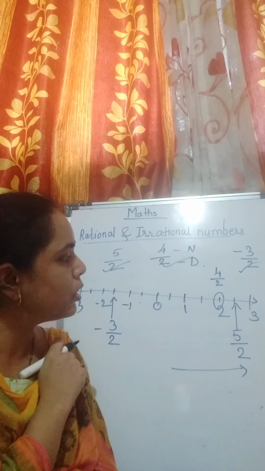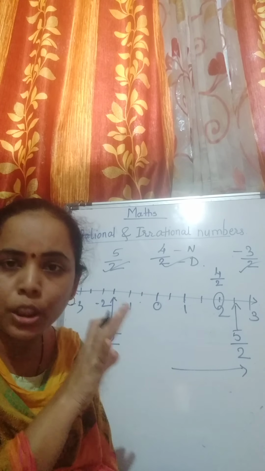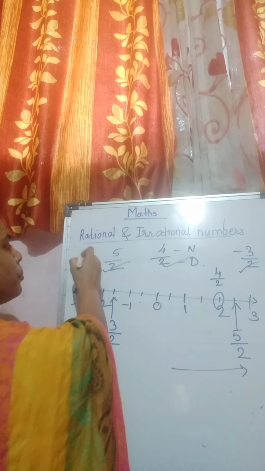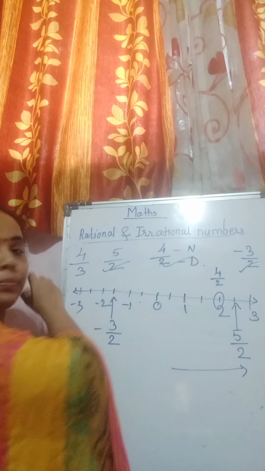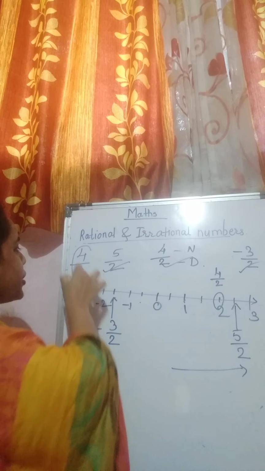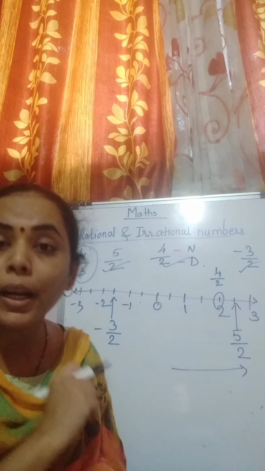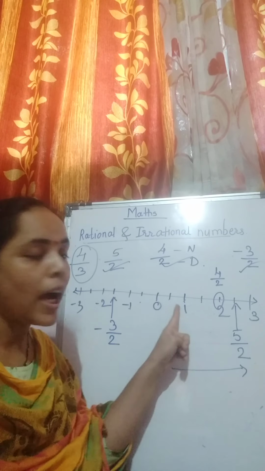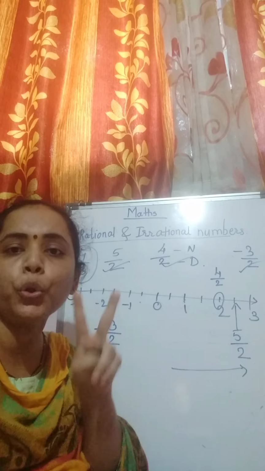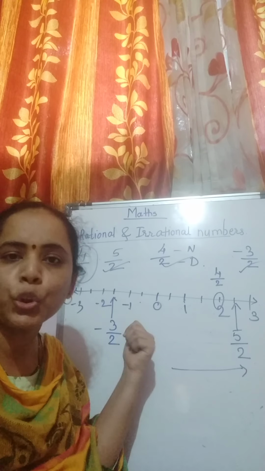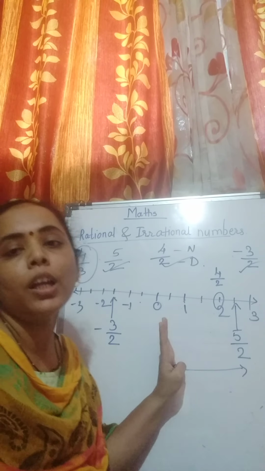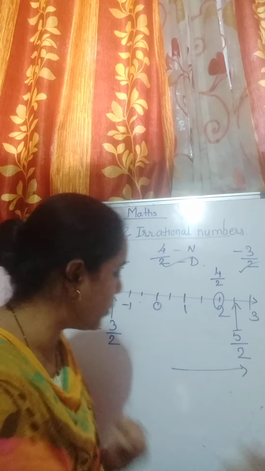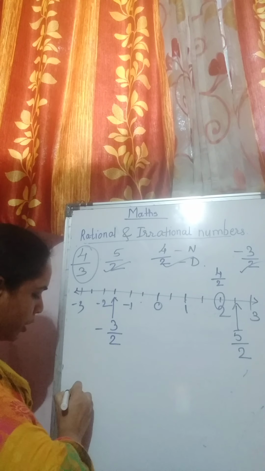Now suppose this much is understood. Now I want to show a new rational number, that is 4 upon 3. But what is my denominator? 3. But here I have divided this into 2 parts. So I can't show this 4 upon 3 in this number line. For that I have to draw a new number line. So I am drawing a new number line.